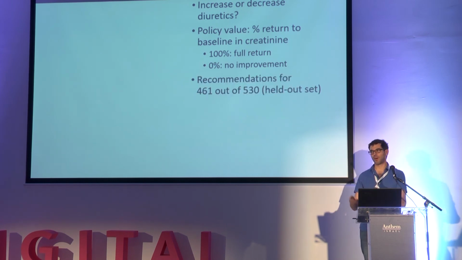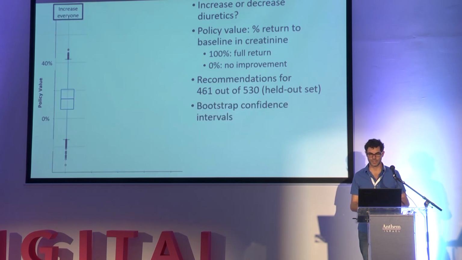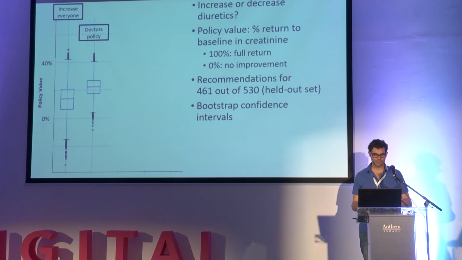And we fit our model, did all our stuff, had our held out set, and then we evaluate the policy on the held out set of 530 patients, for which we had recommendations for 461. So for 69 patients, our model was not sure, so do as you please, we have no recommendation. And our confidence intervals are by bootstrap. And here's the first policy value. What if we just increase diuretics to everyone? So we get a policy value of about 25%.